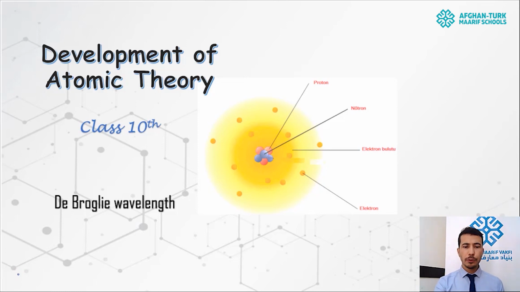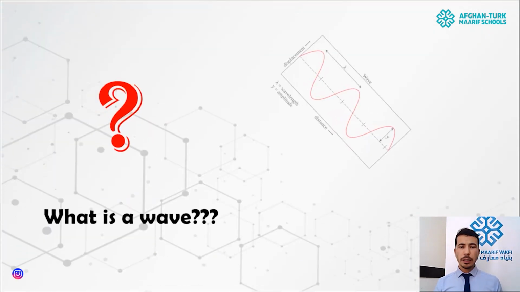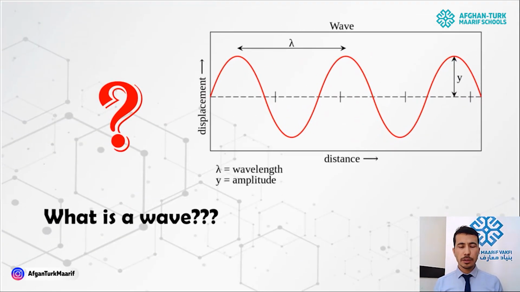First of all, you must know what a wave is. I think to understand this lesson, you should have a little bit of information about waves and frequency and all that kind of stuff. Okay, so you can observe a wave over here. From this part to this part, this distance is known as wavelength, or otherwise we can also say this distance is also known as wavelength. So this is the wavelength. Let's carry on our lesson.